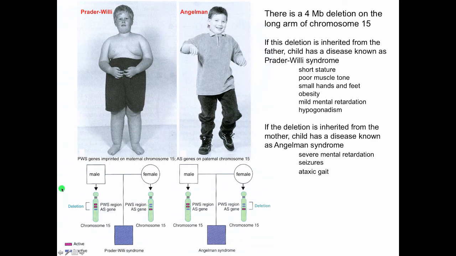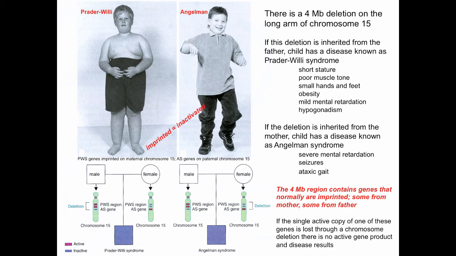So here's what happens. You have a deletion on the paternal chromosome 15. You lose the active Prader-Willi genes, and the individual child has Prader-Willi syndrome. If the deletion occurs on the maternal chromosome 15, you are deleting the active Angelman gene. The child still has the active Prader-Willi gene, so the child has Angelman syndrome. If the single active copy of these genes is lost through a chromosome deletion, there's no active gene product, so the disease results.